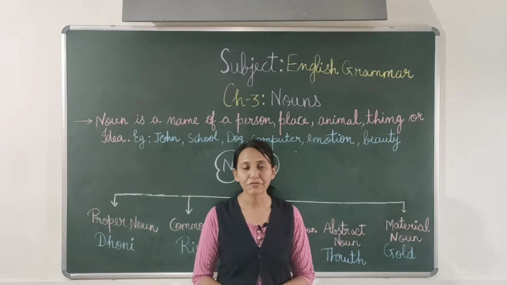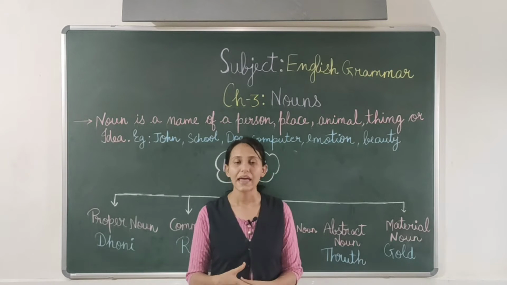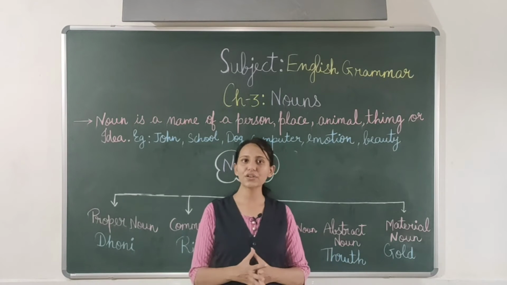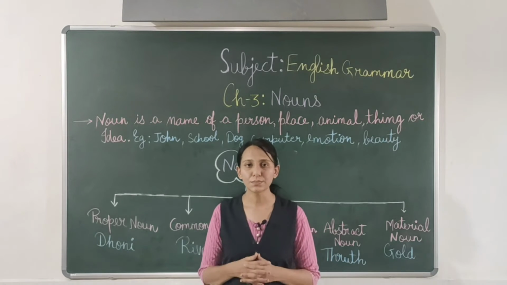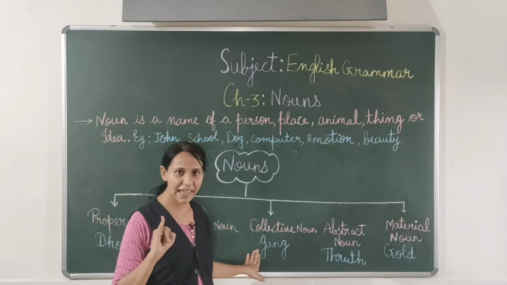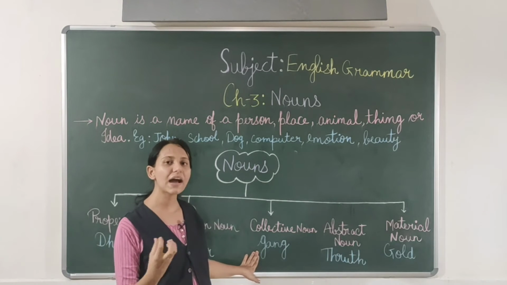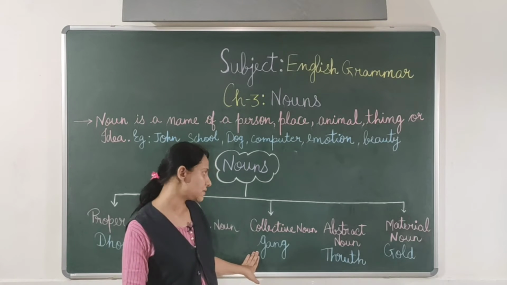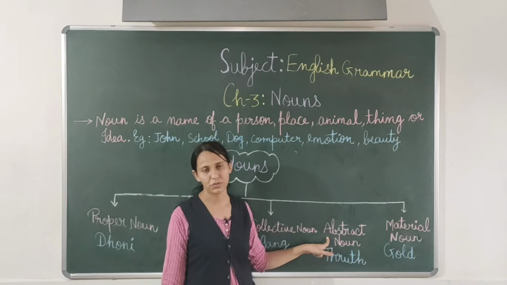And other example, flowers. If there are many flowers assembled together and there is a collection of flowers, we call it bouquet. So this is collective noun. Gang, bouquet, bunch, herd, etc. are collective nouns.